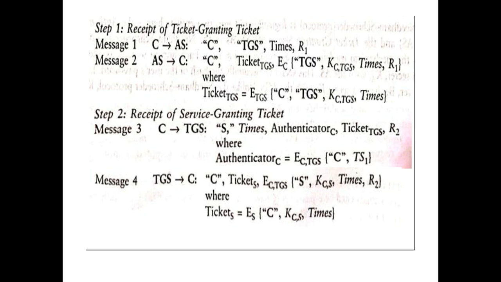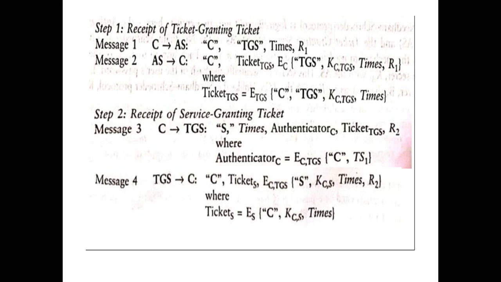The client sends a request to the authentication server with the identity of the client, then the identity of the party with whom it wants to communicate, that is the TGS, the ticket granting server, the times, which is state information, that is the start time, session time and duration, and the nonce, to indicate it is a fresh message created by the client and not an old one, so as to overcome replay attacks.